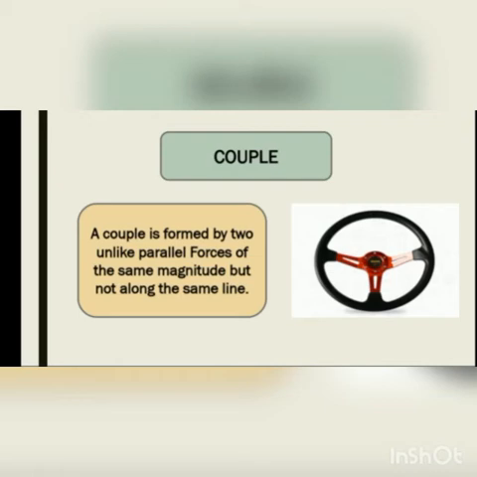One more example is a double arm spanner, with the help of which we can open a nut. Or we can also give the example of a cyclist who pushes the pedal of a bicycle, and this forms the couple that acts on the pedals, and the pedals cause the tooth wheel to turn, making the rear wheel of the bicycle rotate.